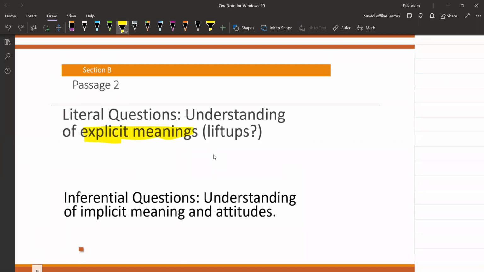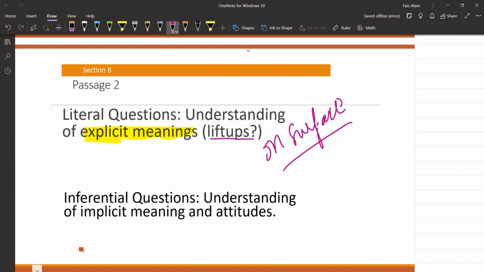Explicit meaning means something that you can find on the surface. You need not go in depth. You need not analyze or interpret the idea of the text. You just need to take it up and put it there. Lift ups, yes, lift ups are allowed in literal questions.